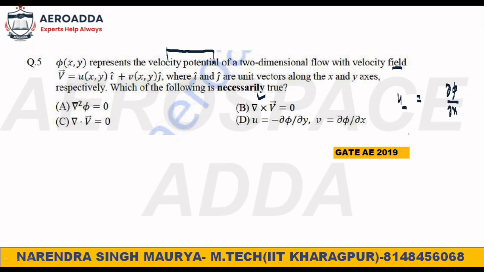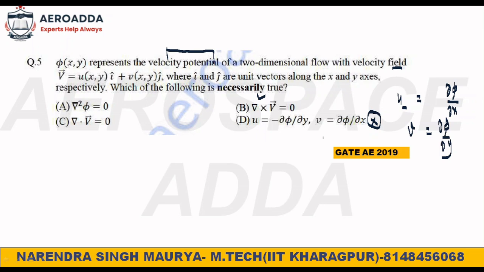So u is dou phi by dou x and v is dou phi by dou y. This is the correct formula, but they have given this one, so this is wrong. I can directly tell you the correct answer, but it is also important that you know why the others are wrong. Okay, number one, this is gone.